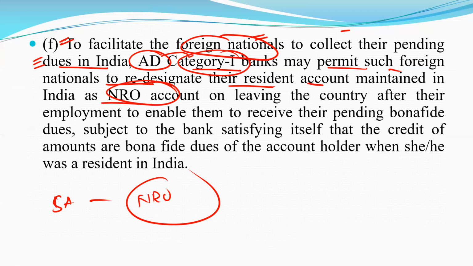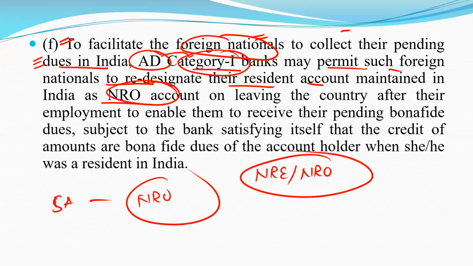So in this session, we have covered NRE and NRO accounts. And next, in our next session, we will cover FCNR(B), SNRR accounts, and some other facilities provided to NRIs. We will cover all these points in our next session.